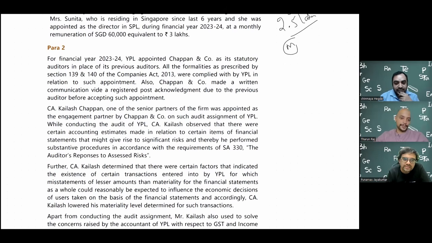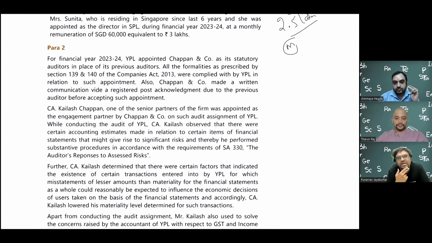Very good. That's what I'm trying to tell, that the estimates will vary from management to management. So I need to do two things here. They have not given it in the question, but two other things. One is to collect the management representation from them, telling me what all they have done. That is SA 580, collection of management representation.